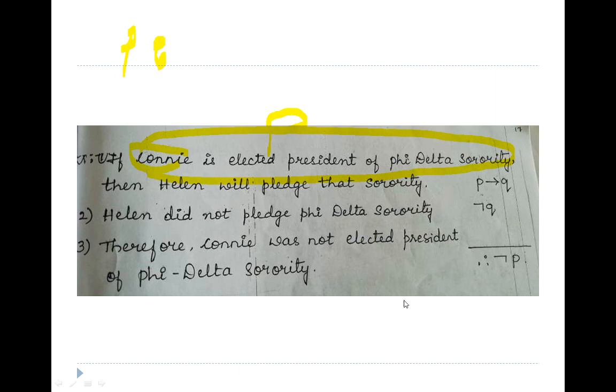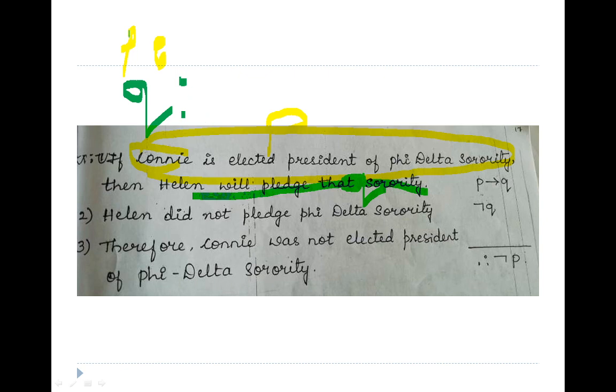I'll change the pen color, the pointer option color, I'll take green. Next we need to write Q. The second one is: Helen will pledge the sorority. This is going to represent my Q. Then, Helen did not pledge the Pi Delta sorority, that is negation of Q. Therefore, Canny was not elected president of Pi Delta sorority.